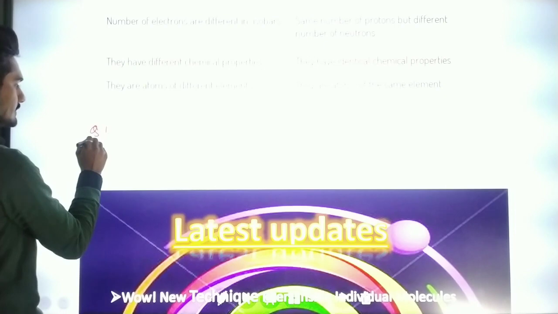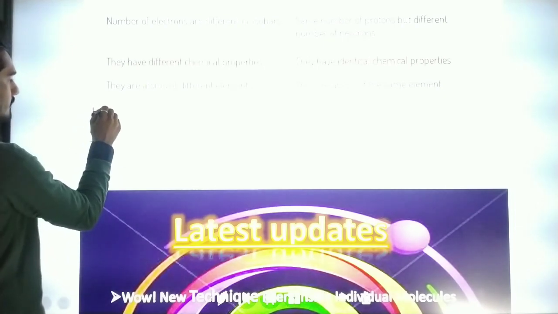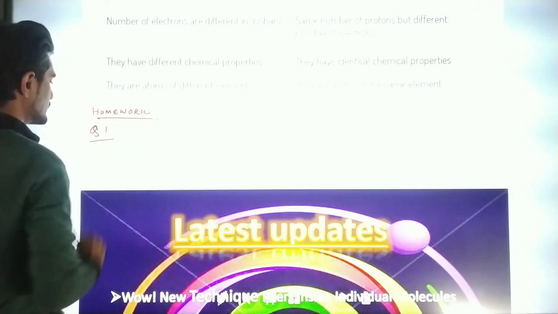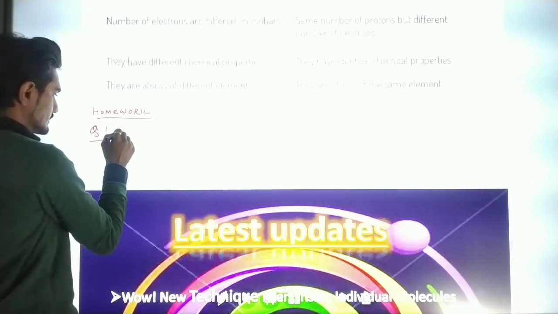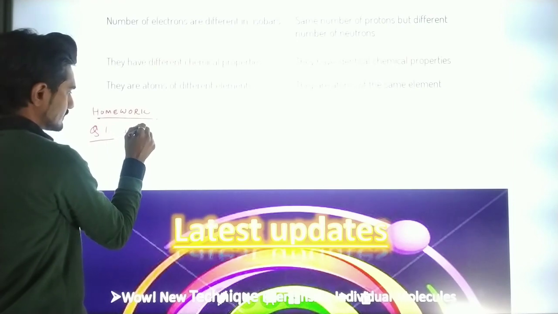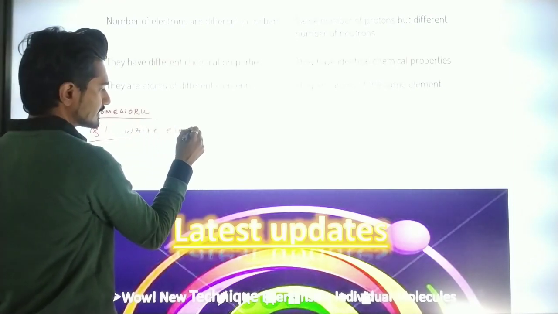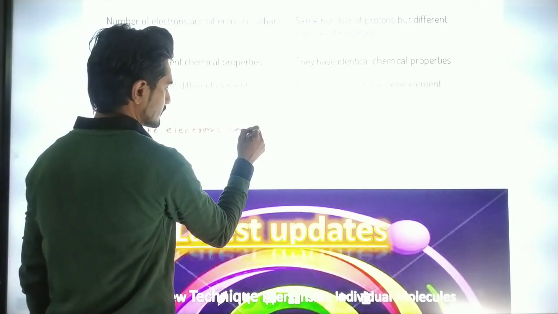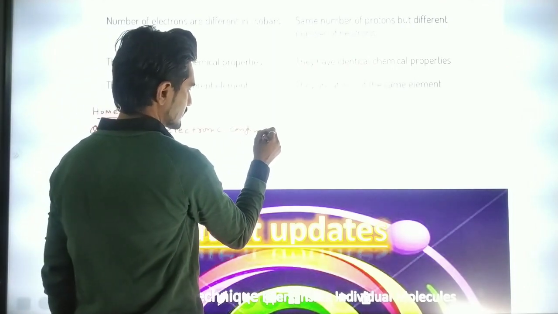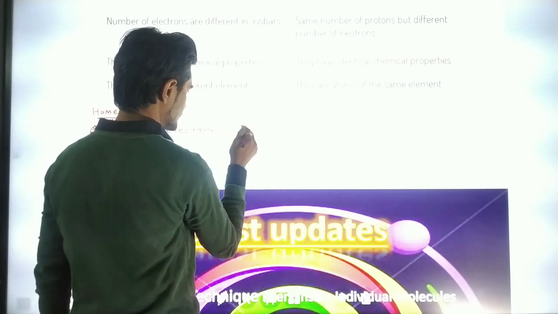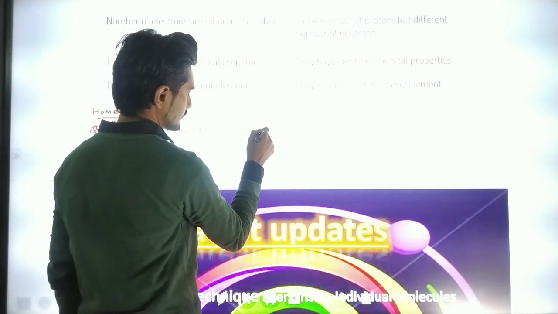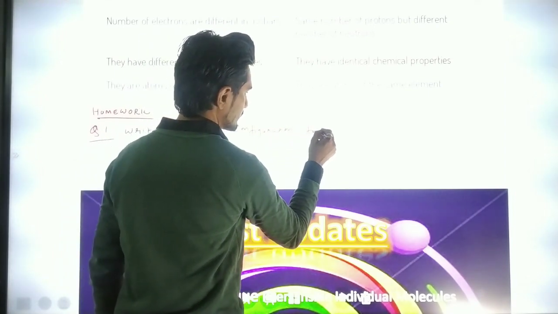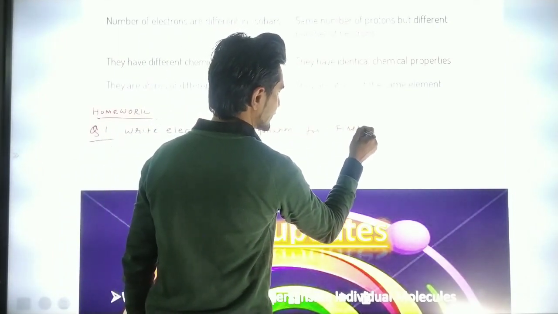Question number 1: Write the electronic configuration for the first 18 elements.